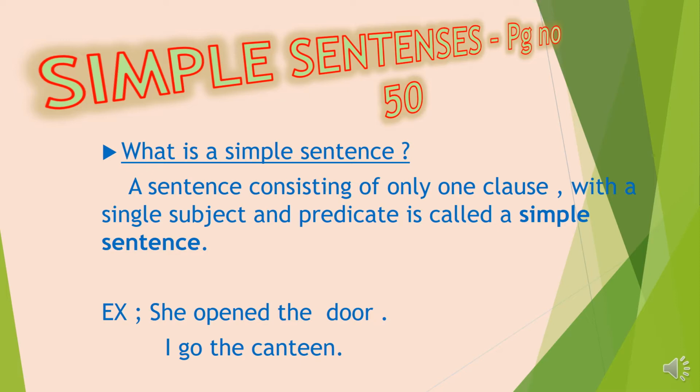In this sentence, you can see one idea is expressed, or one statement is made, or one question is asked, or one instruction is given. So also there is one verb with a subject, or there is one main clause only. These types of sentences we call simple sentences.